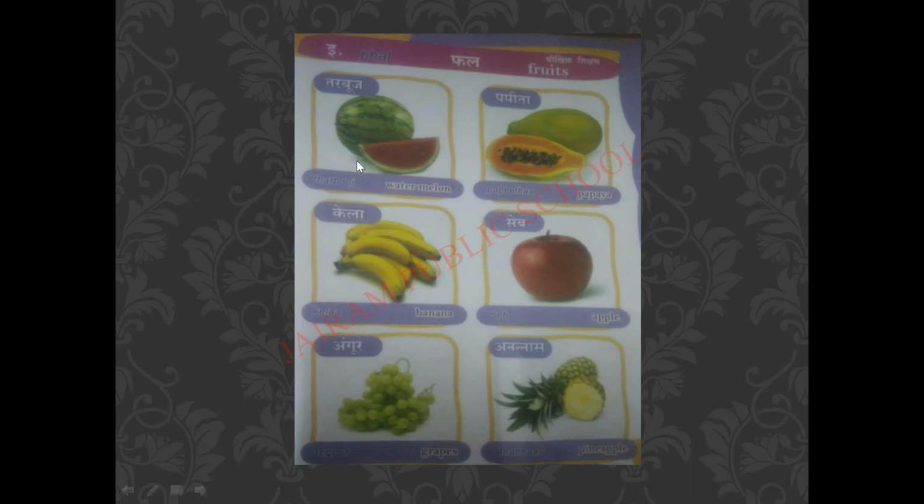Let's read these words once again. Tarbooj, watermelon. Papita, papaya. Kela, banana. Seb, apple. Angur, grapes. Ananas, pineapple.